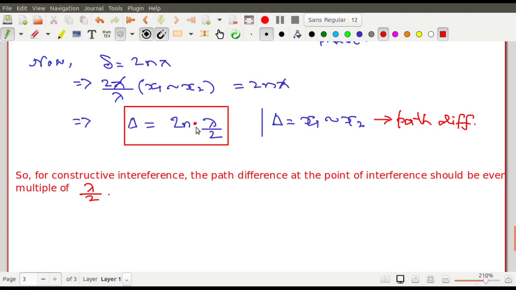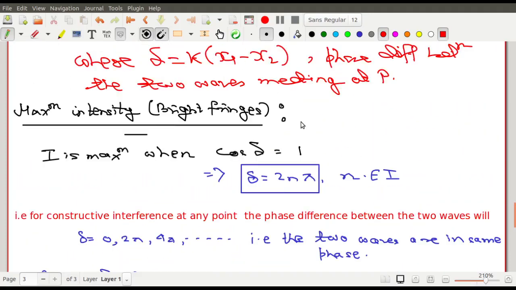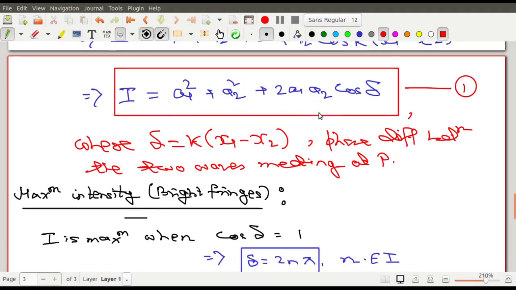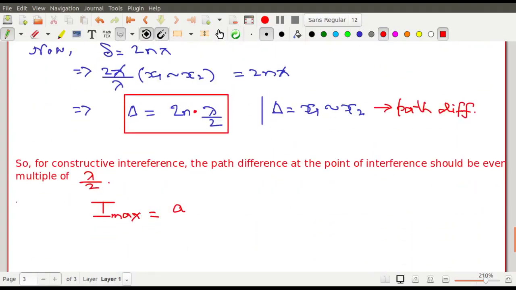How will you come to know whether a point will correspond to a bright fringe or not? The rule is that at that point the path difference should be an even multiple of lambda by 2. And what is the value of that Imax? If you put cosine delta equals to 1 in equation number 1, then it is a1 square plus a2 square plus 2 a1 a2. That means it is (a1 plus a2) whole square. So Imax is equal to (a1 plus a2) whole square.